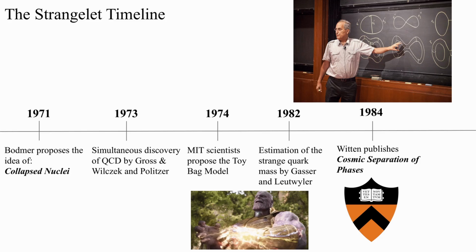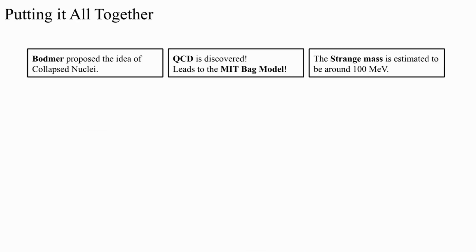Now, as if he was Thanos after collecting all his Infinity Stones, famous theoretical physicist Edward Witten is going to drop a bomb on the physics community when he publishes Cosmic Separation of Phases. He puts together all the things we've been discussing in this video: Bodmer's proposed idea of collapsed nuclei, the discovery of QCD leading to the MIT bag model, and the strange mass being estimated around 100 MeV.